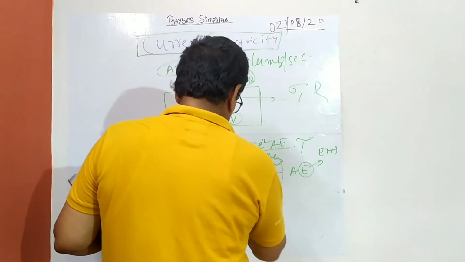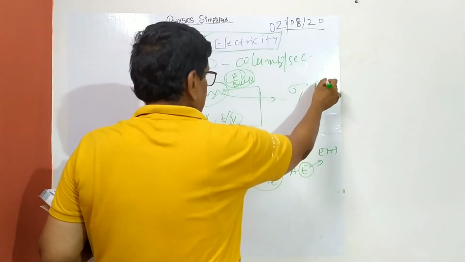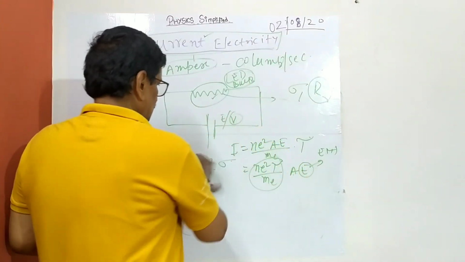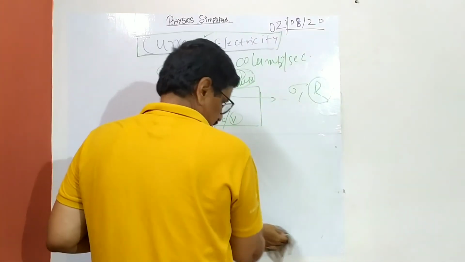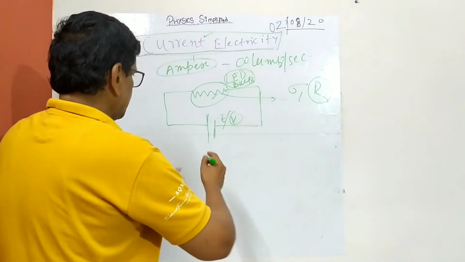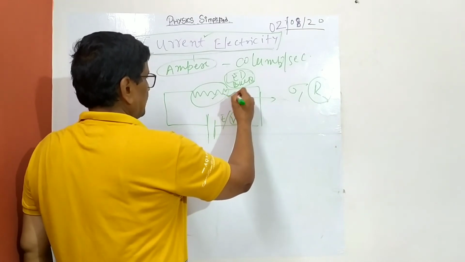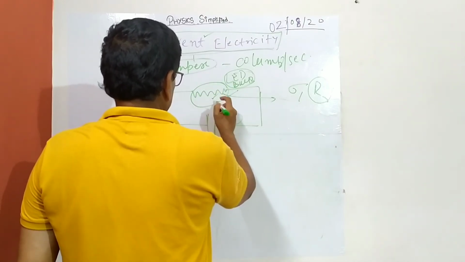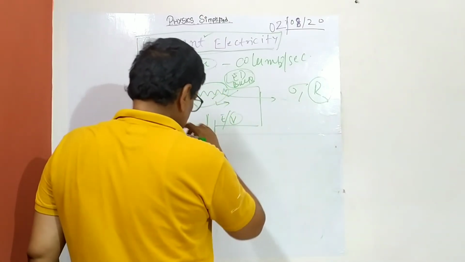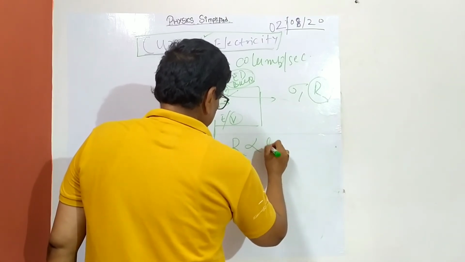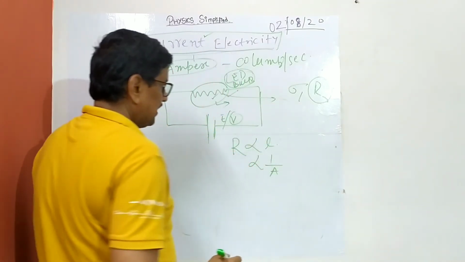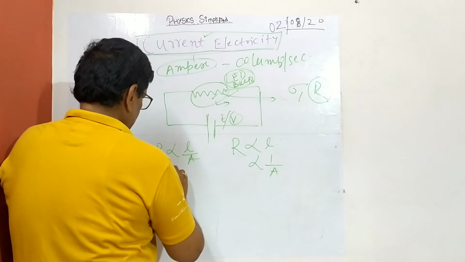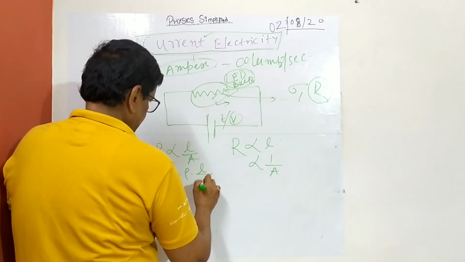And so we can say I is proportional to resistivity, and resistance comes here. So this is all related, and resistance you all know. So I will not go into detail, I will just go brief. I will breeze through the topic because of lack of time. So the resistance of an electrical appliance or of a conductor, this is our conductor. From the equation, R is proportional to L, you all know this. R is proportional to L by A, so R equal to rho into L by A.